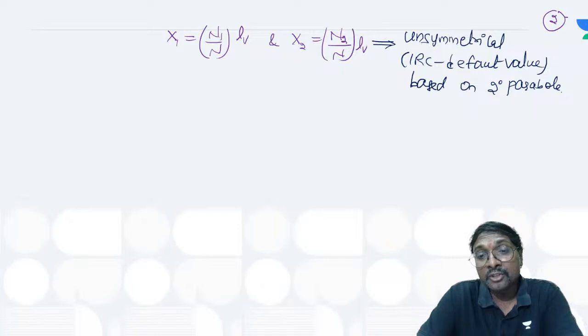But sometimes if you want to use the cubic parabola equation and get the lowest point location, how can you get that?